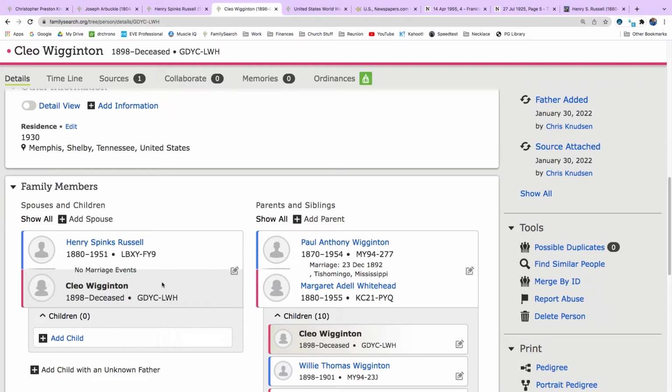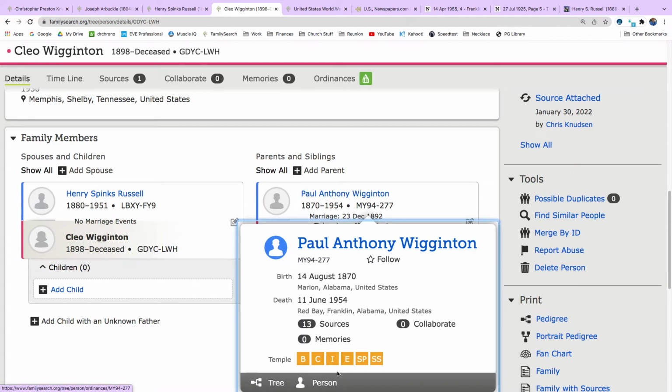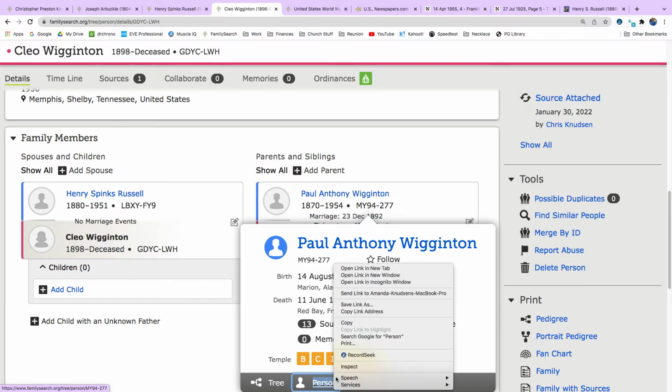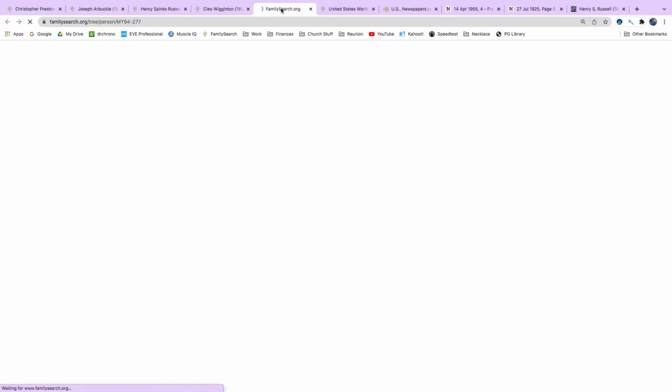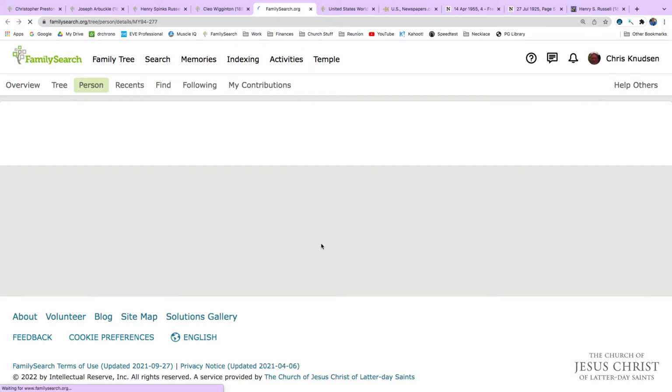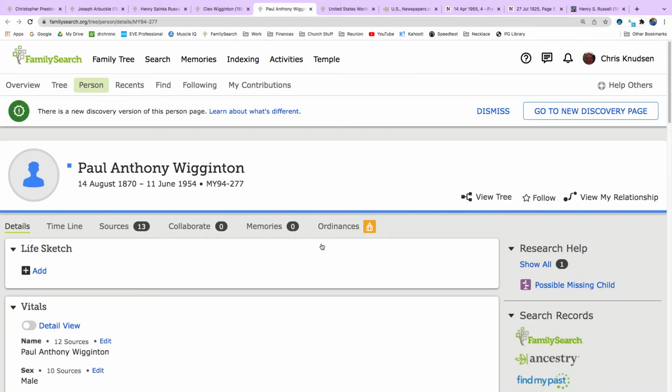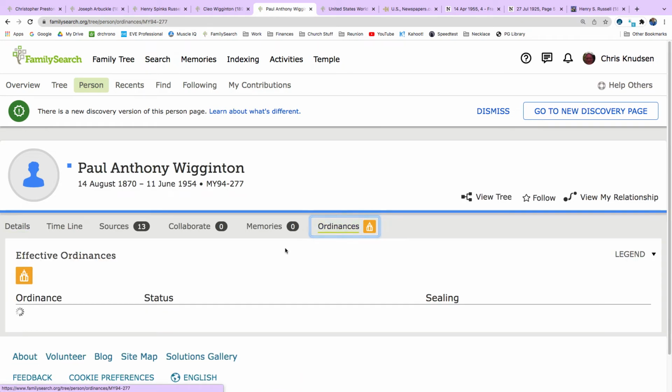Now, I always like to see, I know I'm related to Henry Spinks Russell. Am I also related to Cleo through her parents? So let's click on Paul Anthony Wigington. And why is he yellow?